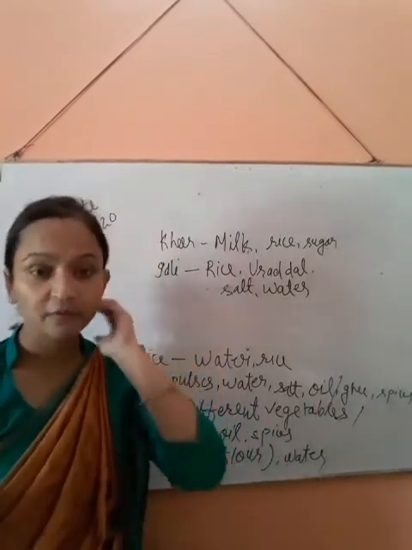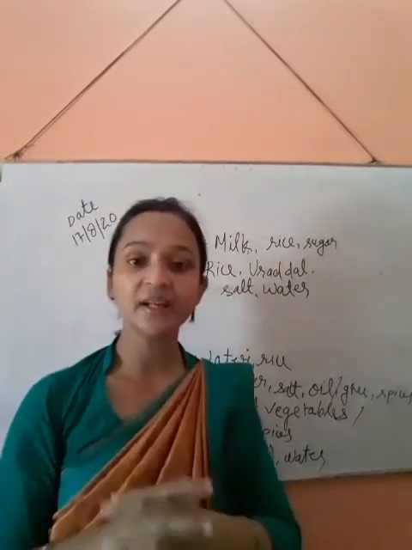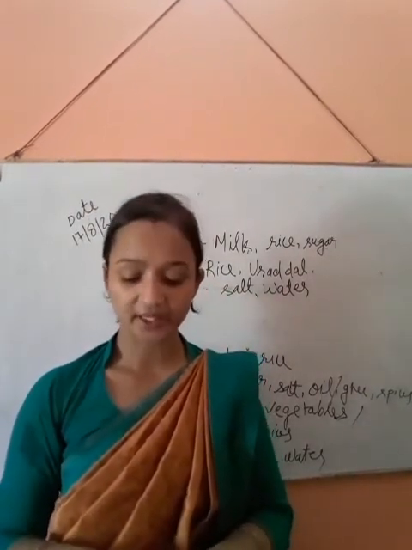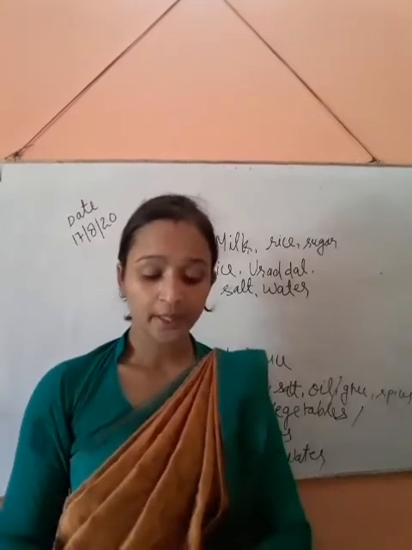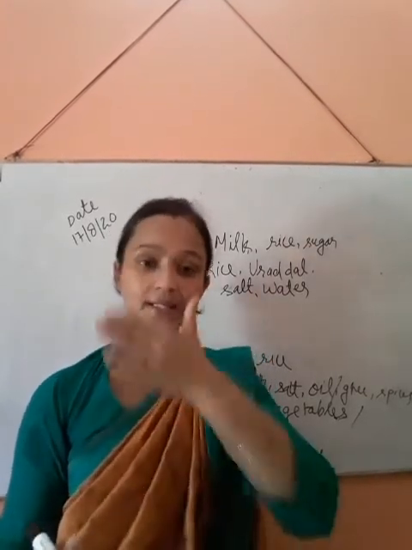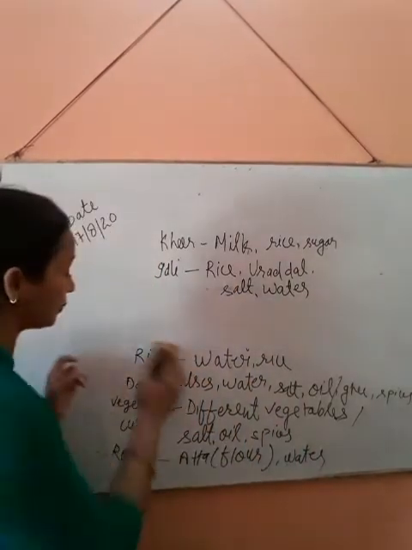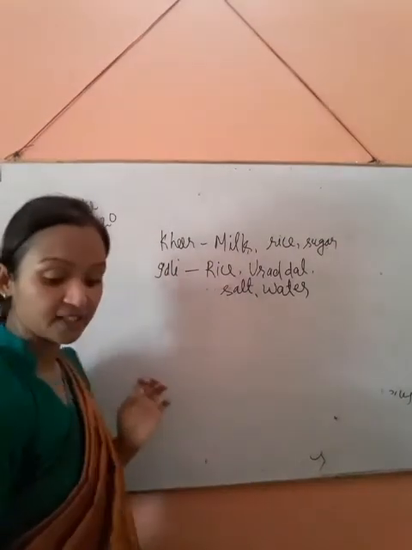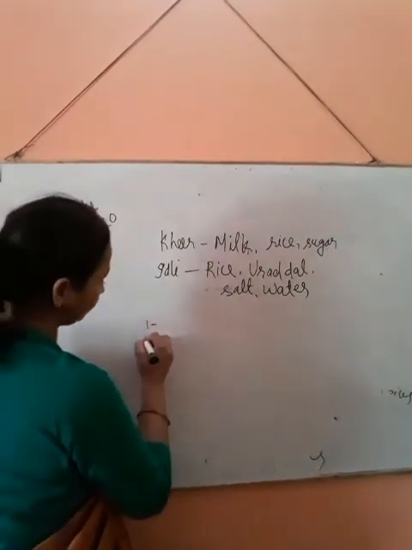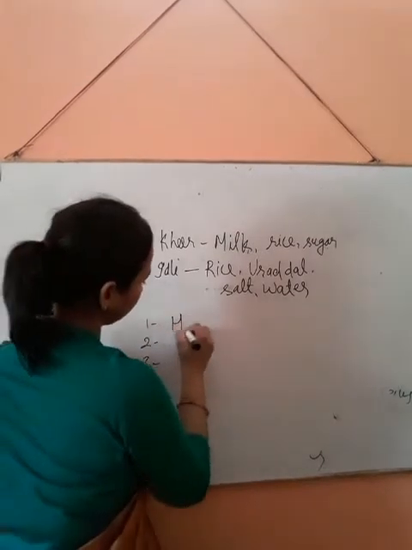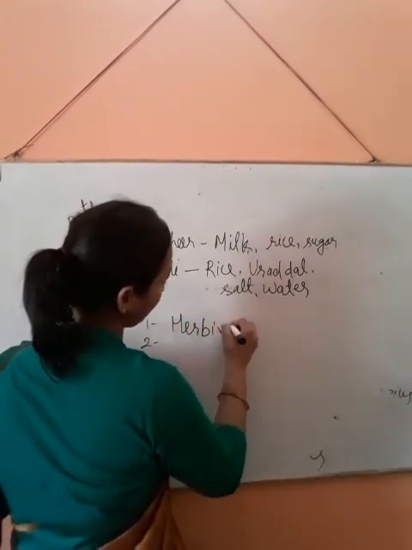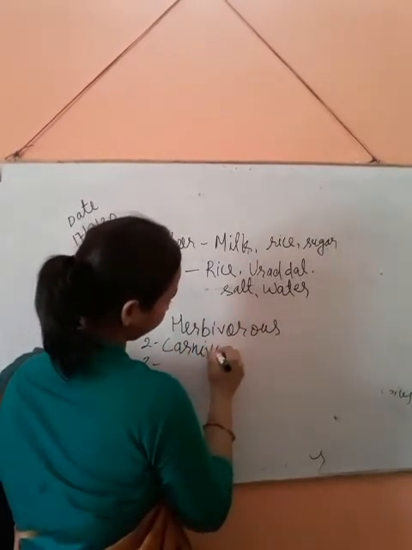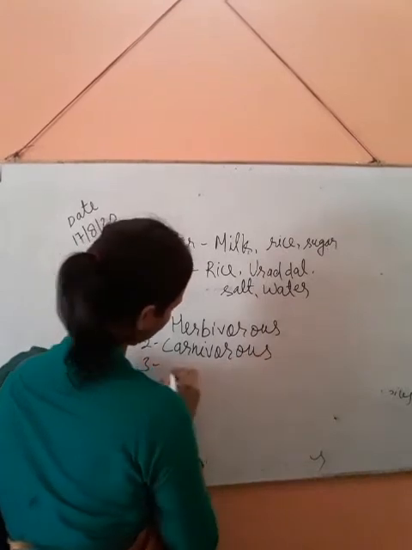And food eaten by living organisms. Which kinds of food are eaten by living organisms? According to this, we can see that animals are categorized into 3 categories: herbivorous, carnivorous, omnivorous.